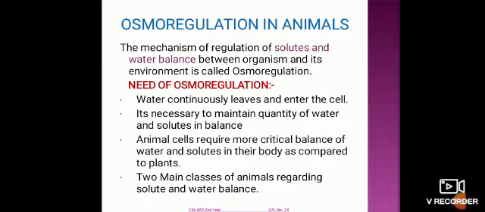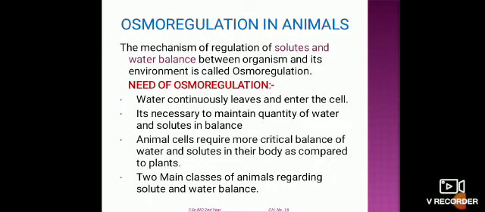Here water continuously enters the body and leaves the body, and the organism maintains the homeostatic condition according to the requirement.